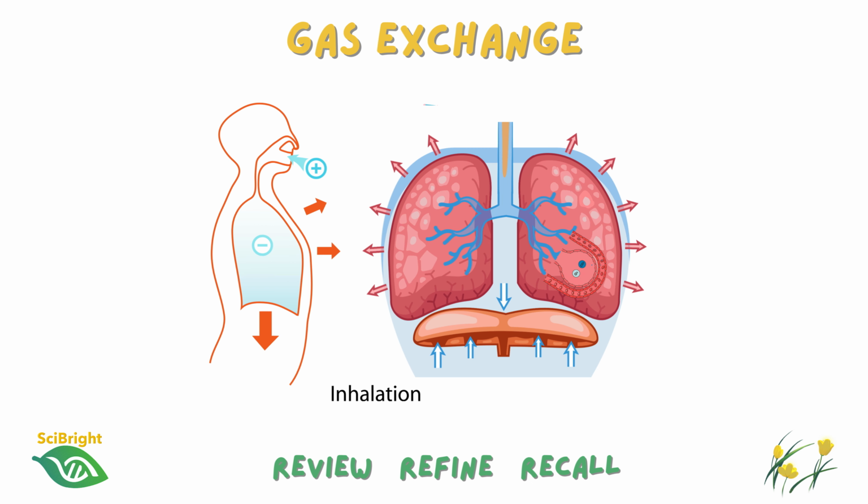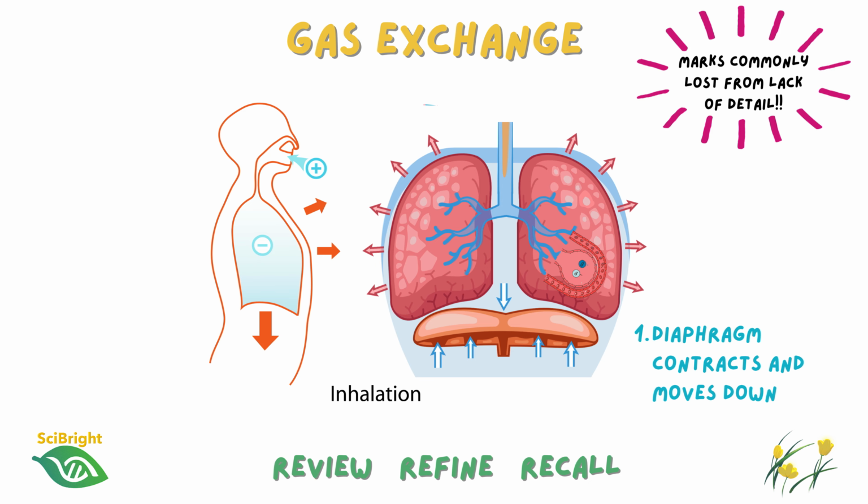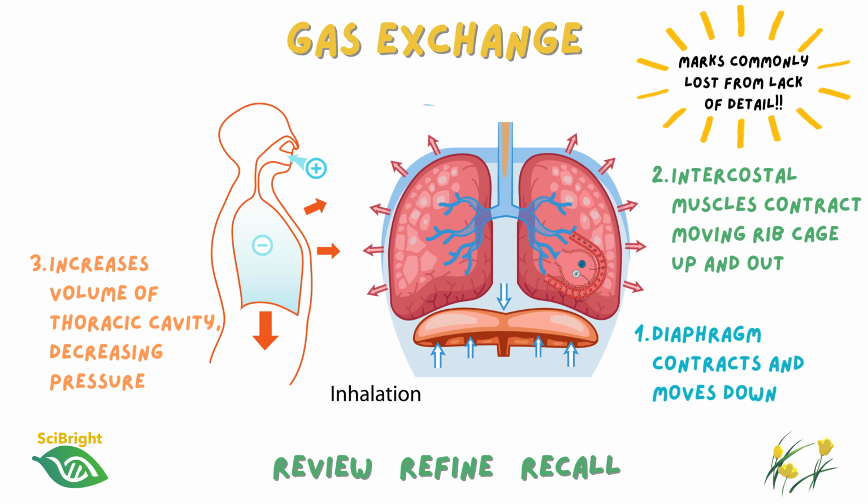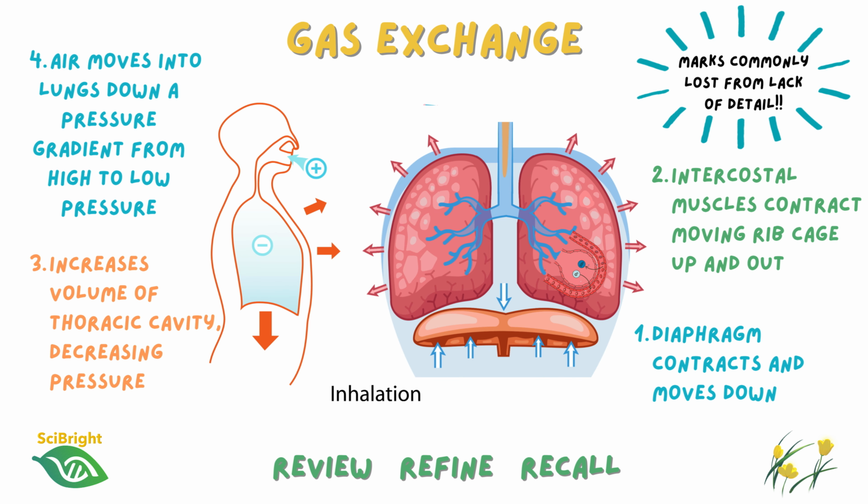You should be able to recall the physical processes that act to ventilate the lungs, breathing. You will need to know this at A level, so make sure you can describe the following steps. The diaphragm, which is made of muscle, contracts and moves down. The intercostal muscles between the ribs contract and move the rib cage up and out, and this increases the volume of the chest cavity. This lowers the pressure in the chest cavity below air pressure, so air moves down a pressure gradient into the lungs.